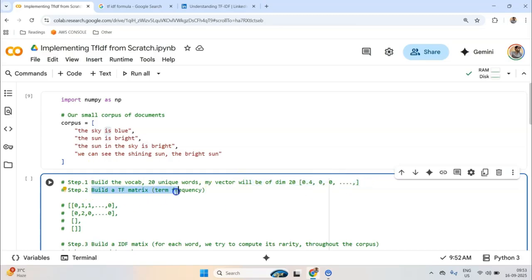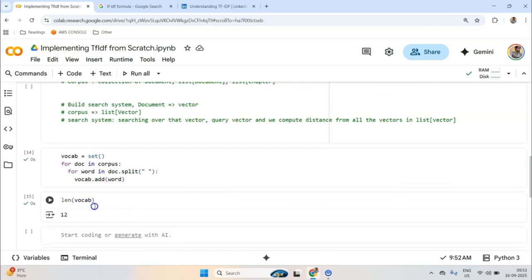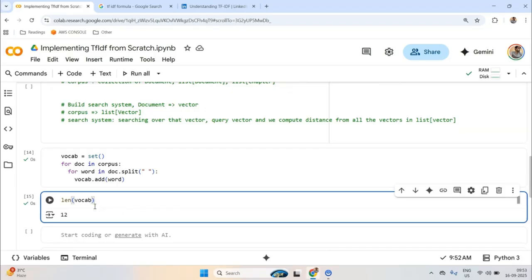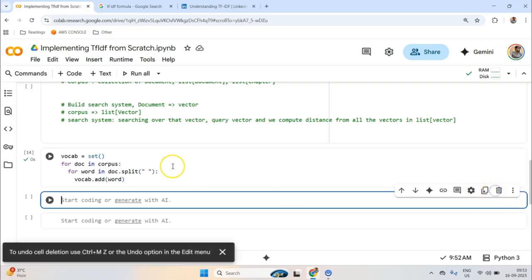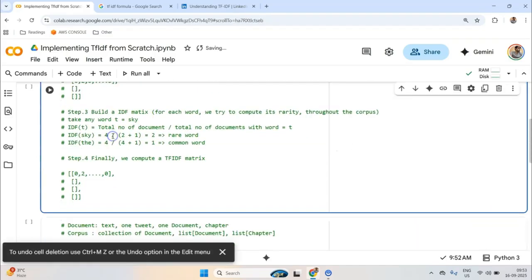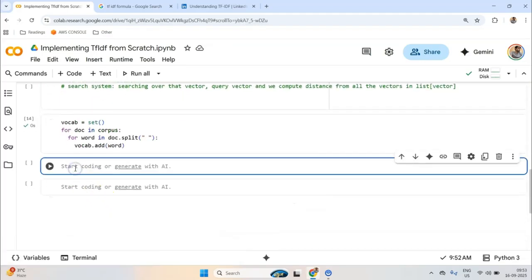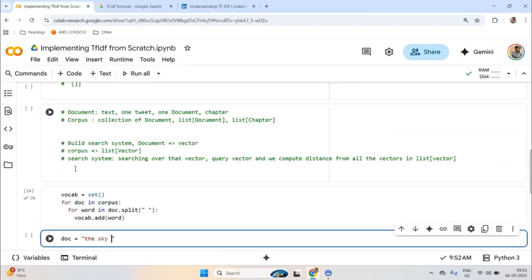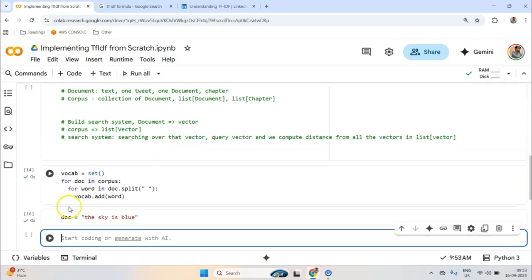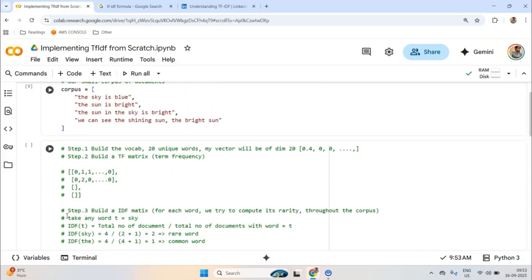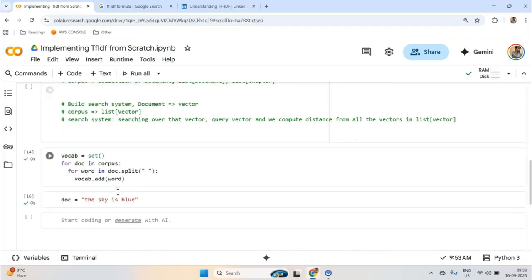Okay, now let's build the TF matrix, which is the term frequency matrix. Now how can I build a term frequency matrix? You can build it from scratch. You can also use sklearn's library and packages, but we want to see the process, and we already understand the way it is going to be built. Let's think about a document. Let's say I have a document called first document, which is "the sky is blue." And suppose I want to turn this into a vector, the vector that I just talked about. How can I go about it?